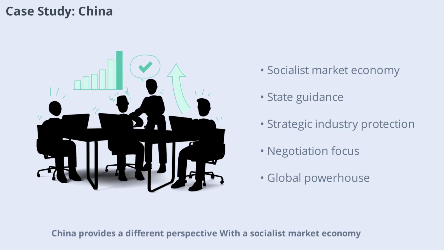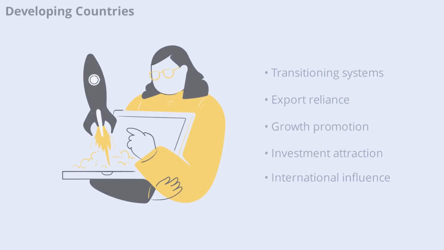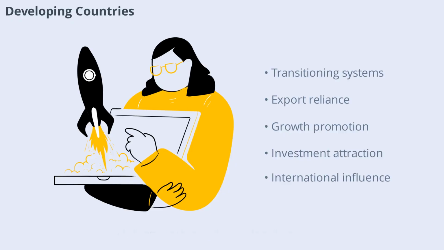China provides a different perspective. With a socialist market economy, China's trade policies blend state control with market mechanisms. The government plays a major role in guiding trade, protecting strategic industries, and negotiating agreements. This approach has helped China become a global trade powerhouse, but it also leads to unique challenges and tensions with other countries.